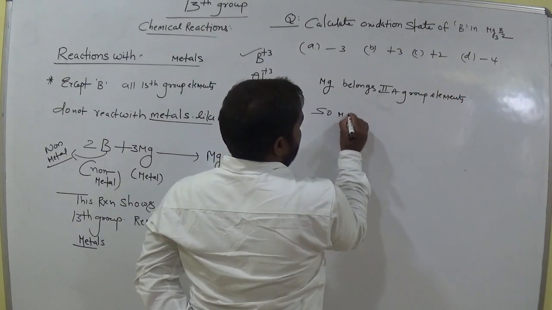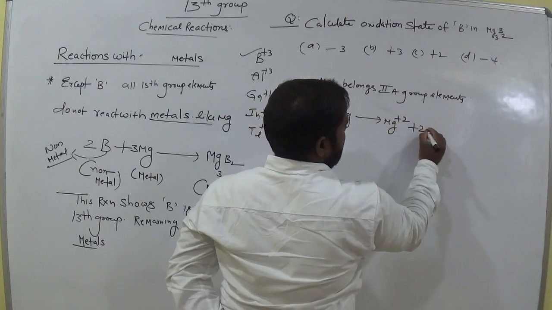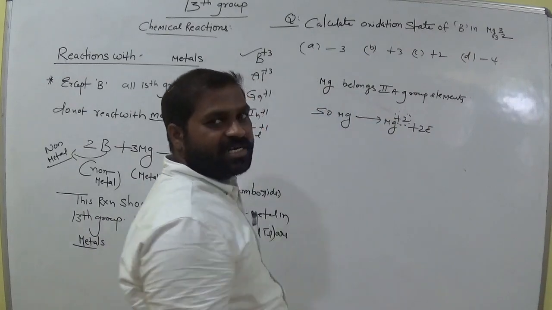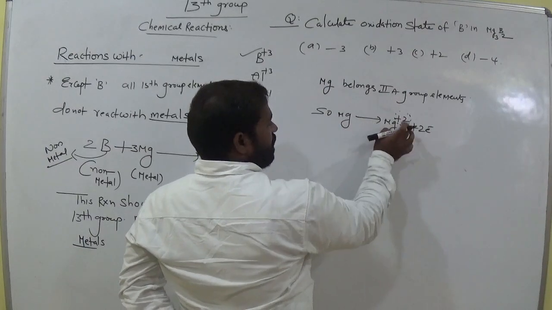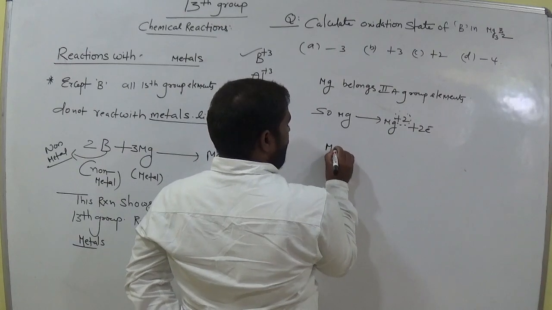So this magnesium easily loses 2 electrons and it shows +2 oxidation state generally. What is the oxidation state of magnesium? +2. Remember, this charge of magnesium is +2. Why? Because it belongs to the second group. Now take the compound Mg3B2.